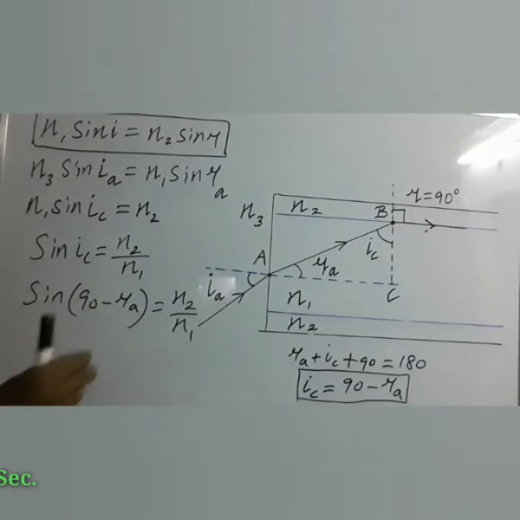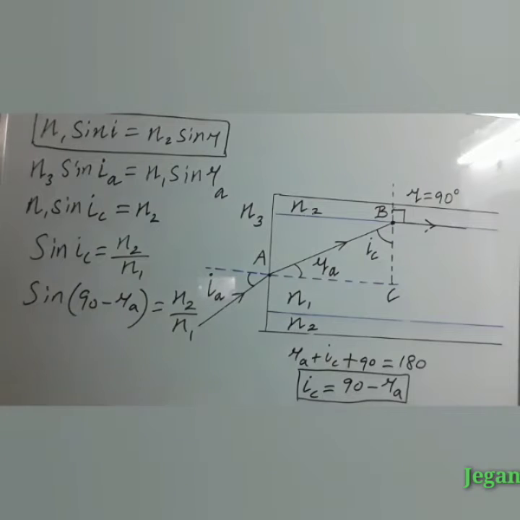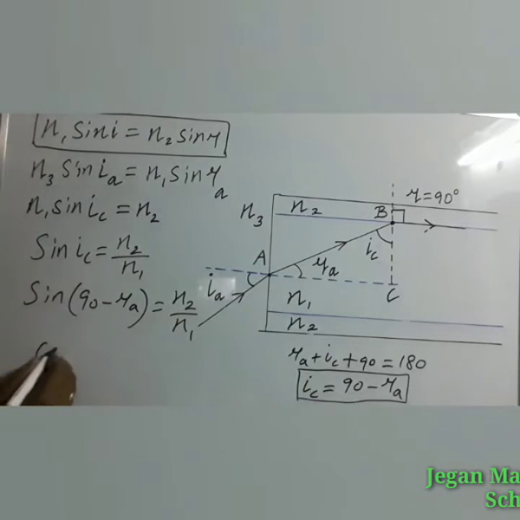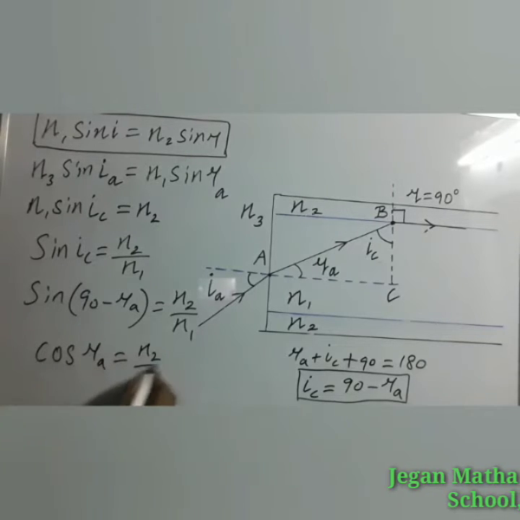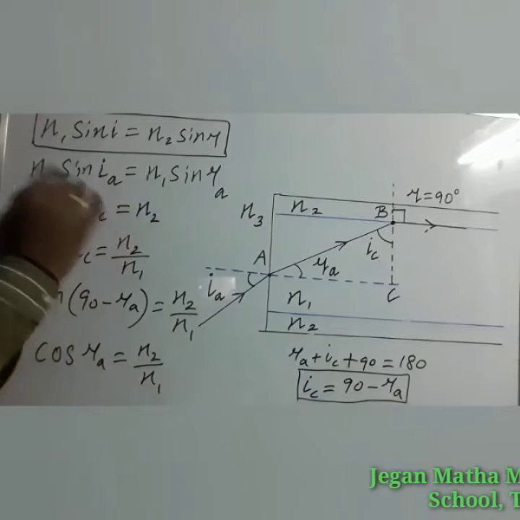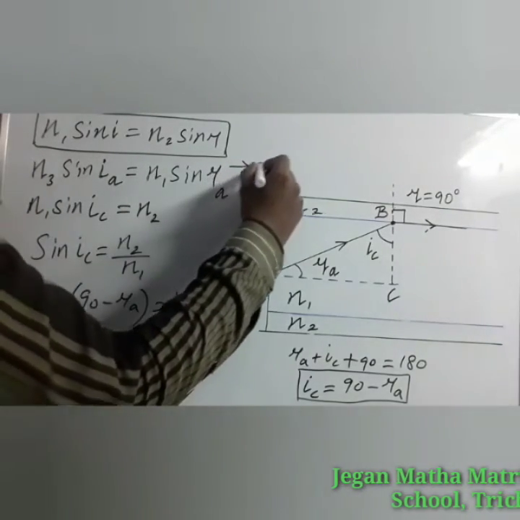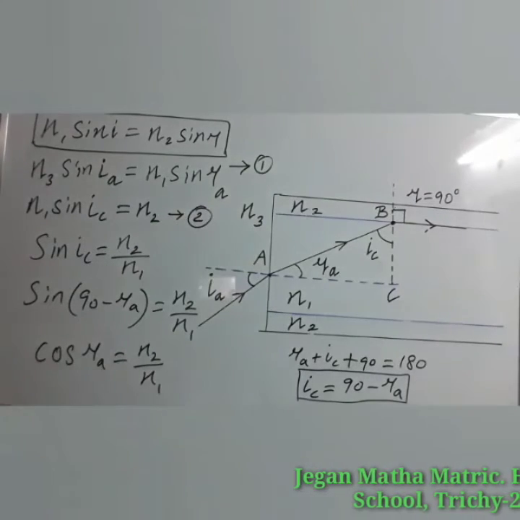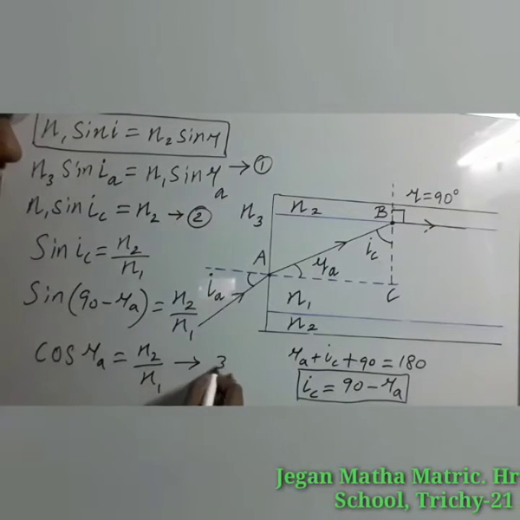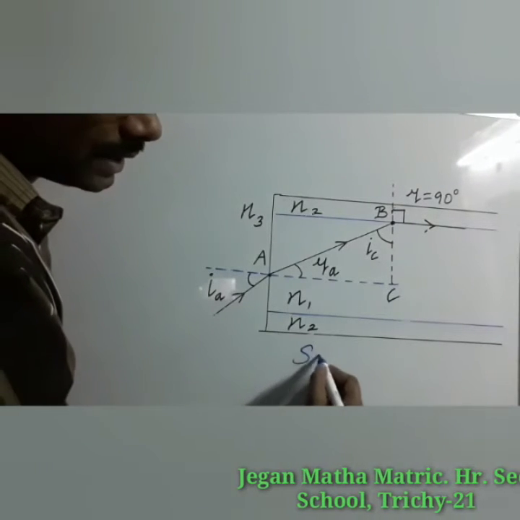What is the value of sin 90 plus theta or sin 90 minus theta? That is equal to cos theta. So here it can be written as cos RA is equal to N2 by N1. Let us take this equation as the first equation. This can be taken as the second equation. This can be the third one.